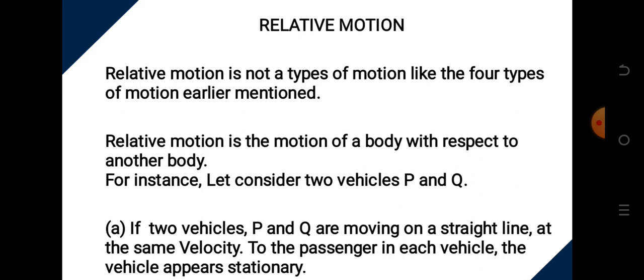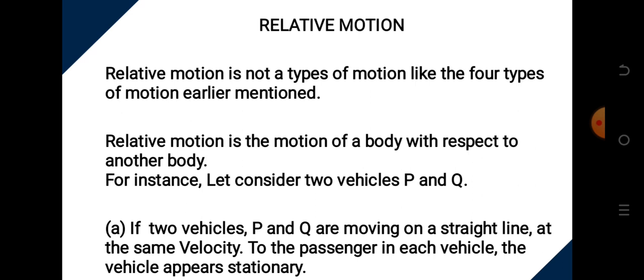Now, then we have another motion we call relative motion. But I want students to pay attention to this. Relative motion is not a type of motion like the 4 types of motion we mentioned earlier. But before I progress, remember that the motion of a body could be a combination of 2 of these types of motion, 2 of any of the 4 types of motion we have mentioned above.